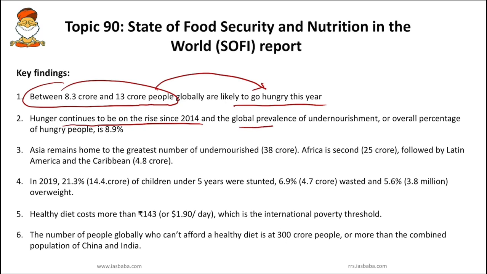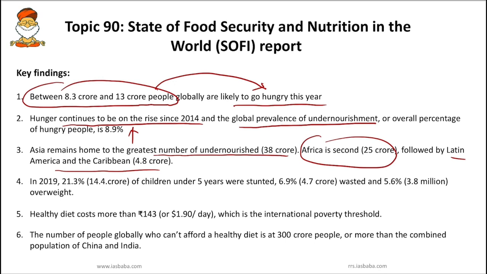The global prevalence of undernourishment is always rising and is right now around 8.9%. Asia remains home to the greatest number of undernourished, that is 38 crores, followed by Africa with 25, and then Latin America and Caribbean with 4.8 crores.